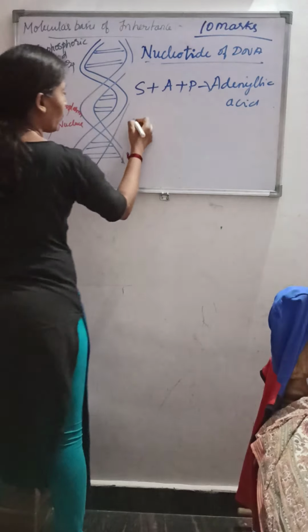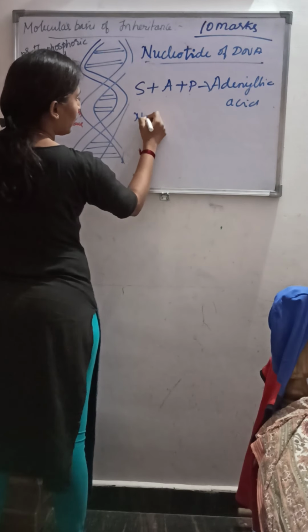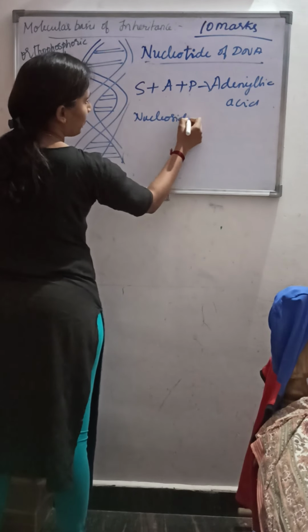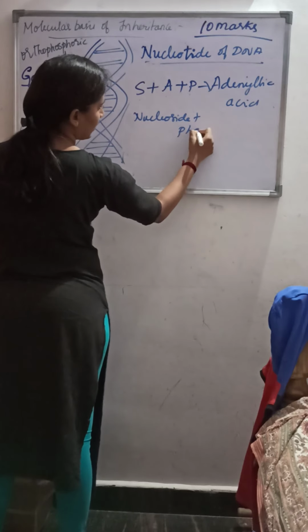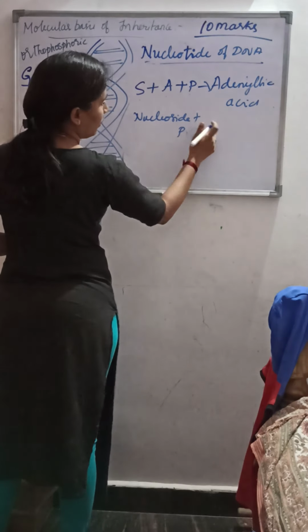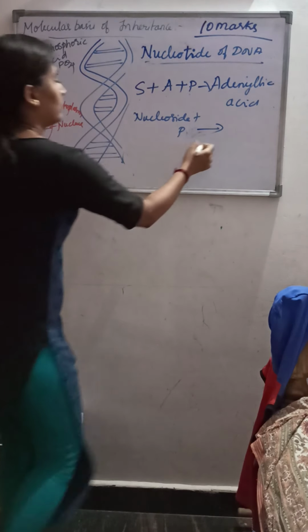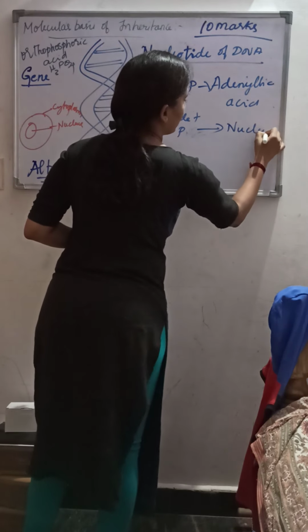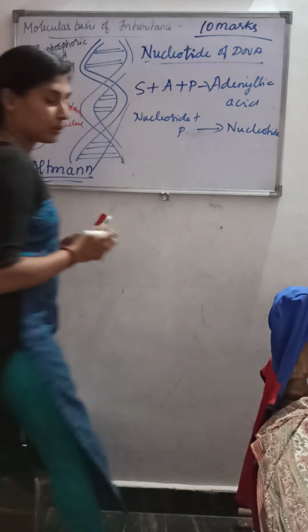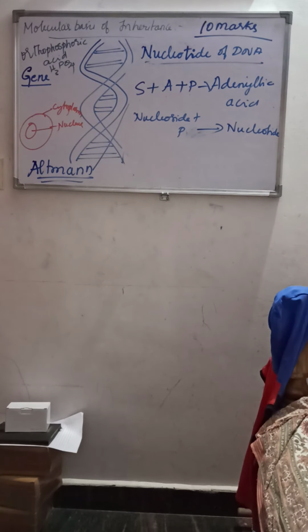You can also write that as nucleoside plus phosphoric acid, that is phosphate. So which will give what? Nucleotide. That is sugar plus adenine plus phosphate, which will give the adenylic acid.